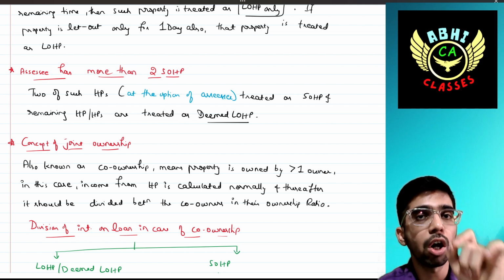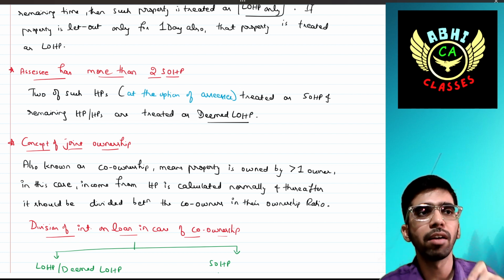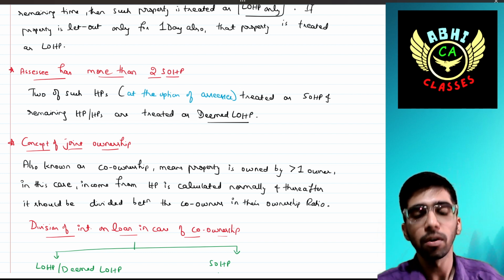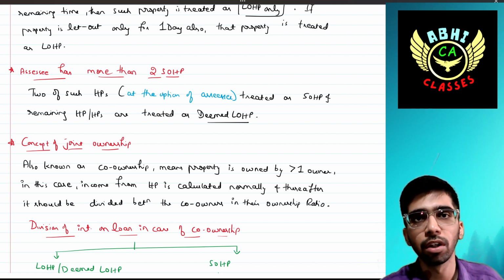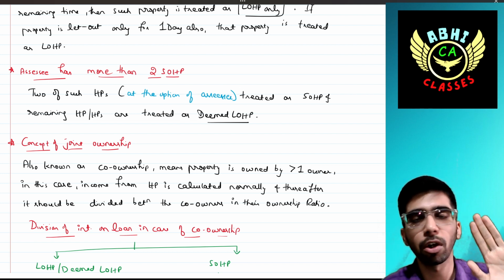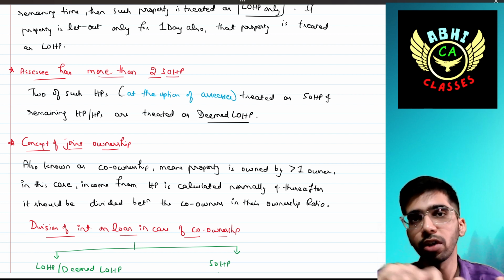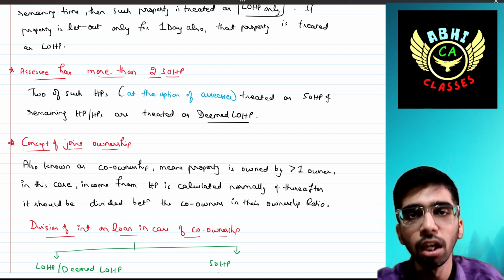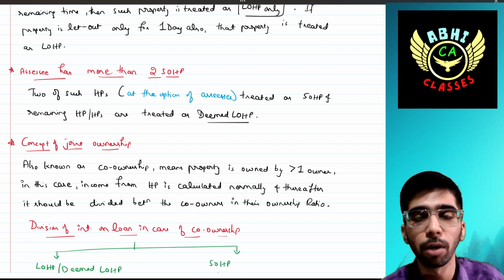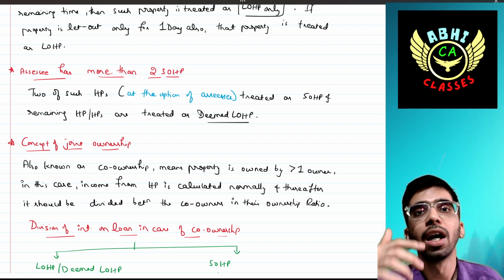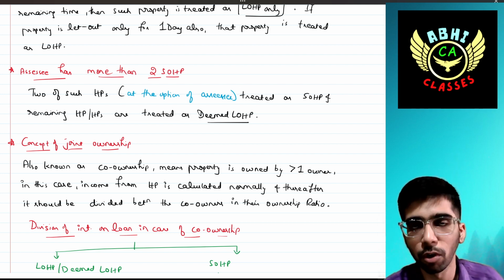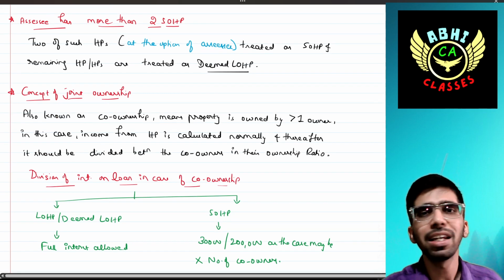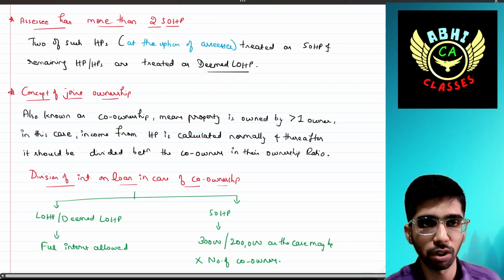But it is left to the option of the assessee. Why does the assessee have to apply the concept? Because he should be charged less income tax. Suppose there are three self-occupied house properties. He has to use his mind, and can take the help of professionals, on which property can be taken as self-occupied and which is treated as let out house property. It depends upon his option, depending on the least income chargeable under the head income from house property. It can be easily understood with the examples given in the questions.